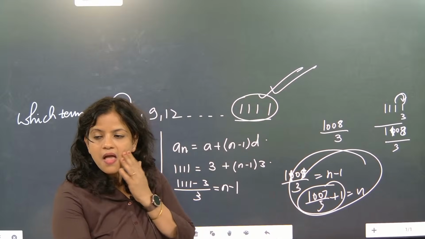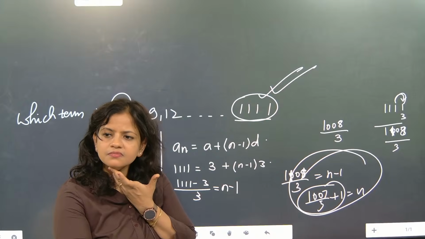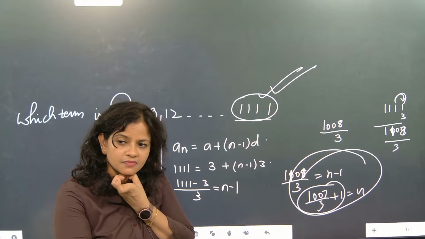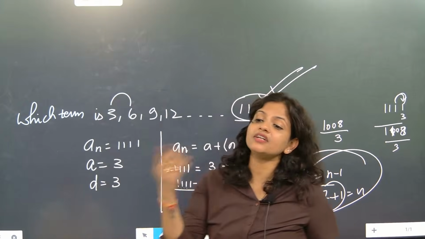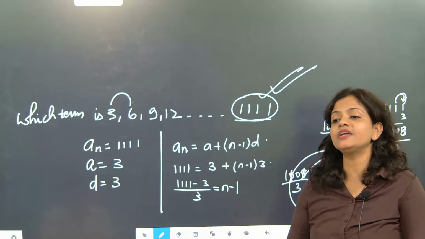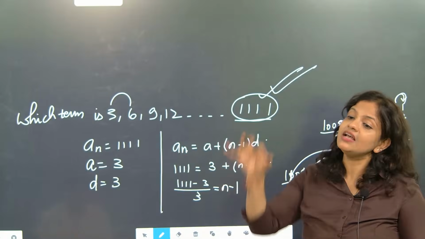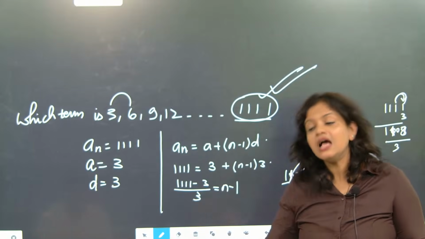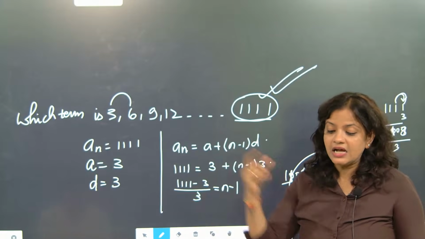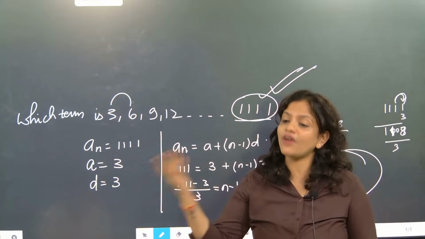They last, like they will give 80. Then which number is 68, which term 68? Yes. So that time they will be asking. So number of terms they are asking, then also you have to find n. Which term they will say, then too you have to find n. Number of terms they will ask, then too you have to find n. In both situations you have to find n only.